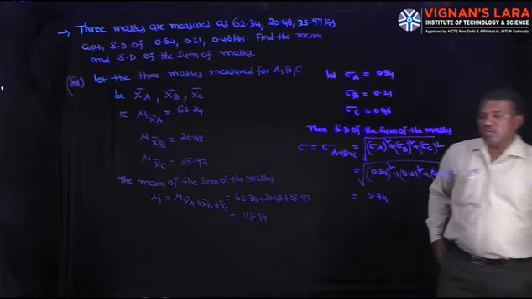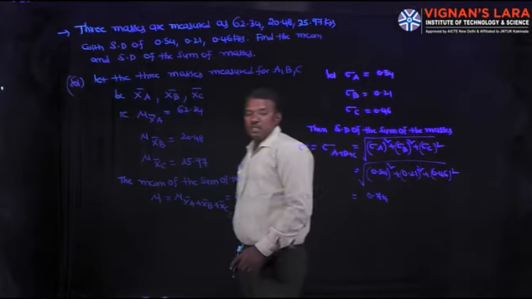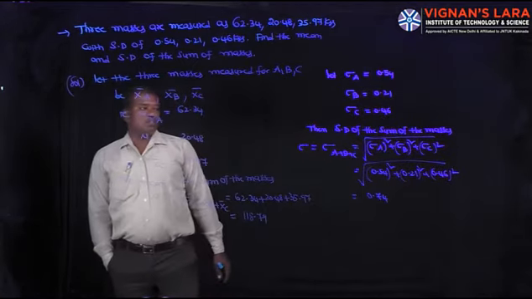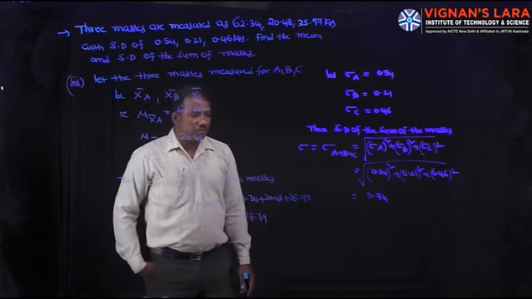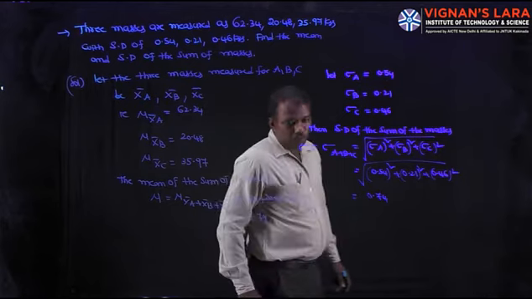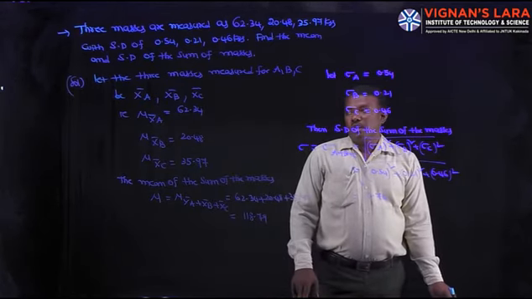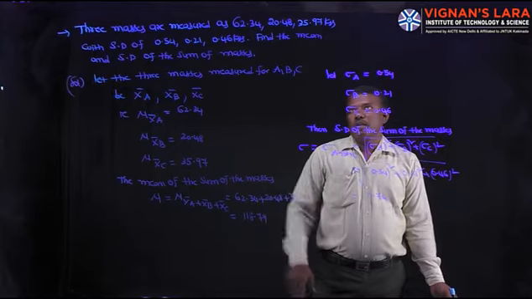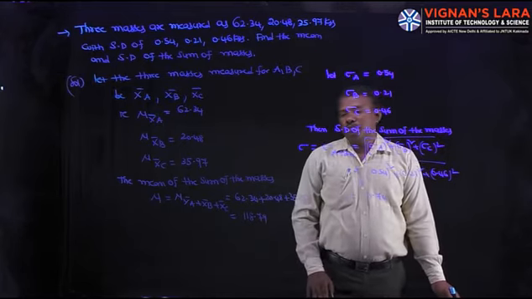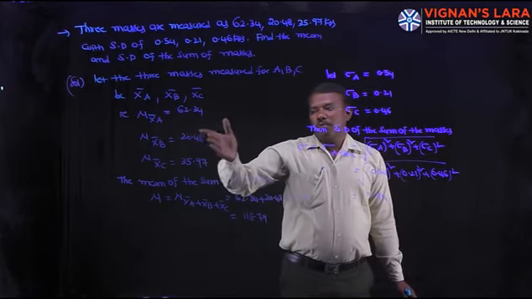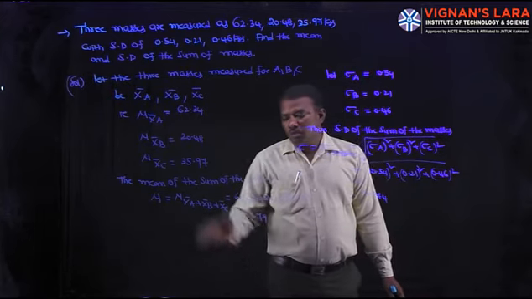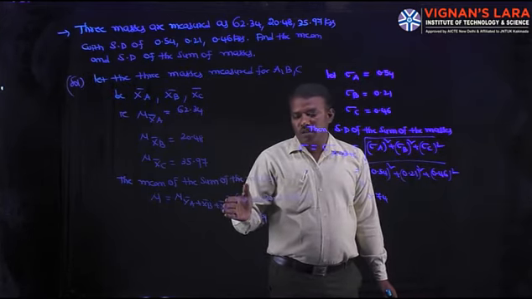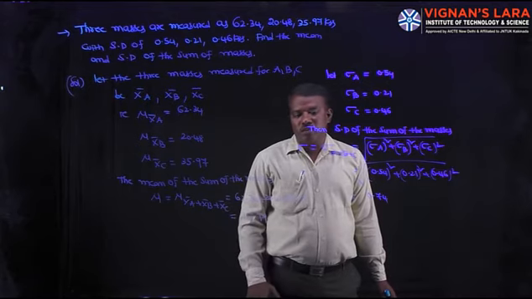What is the formula here? Sigma of A plus B plus C is the square root of sigma A squared plus sigma B squared plus sigma C squared, that is equal to 0.74. What are the means of the three masses? X bar A, X bar B, X bar C are 62.34, 20.48, 35.97 respectively. Then the mean of the sum of the masses, mu, is mu X bar A plus X bar B plus X bar C, which is 118.79.